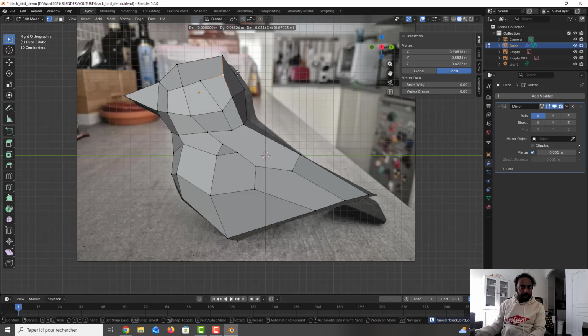So the goal here is to have exactly almost the same shape.